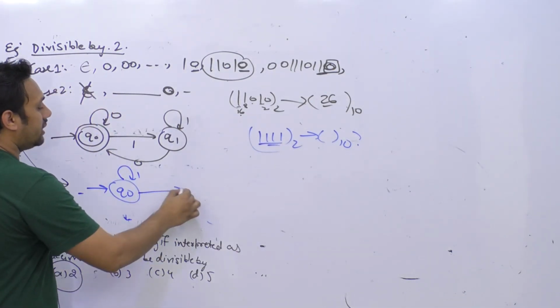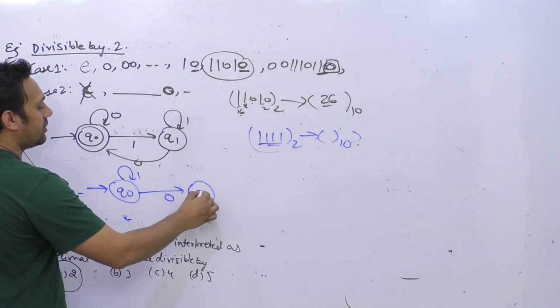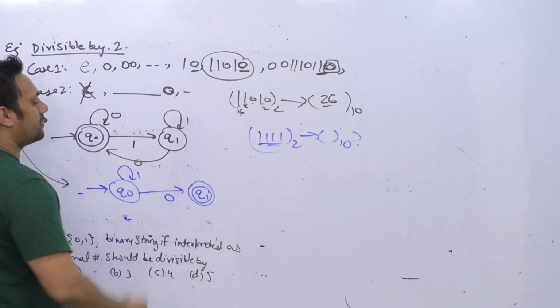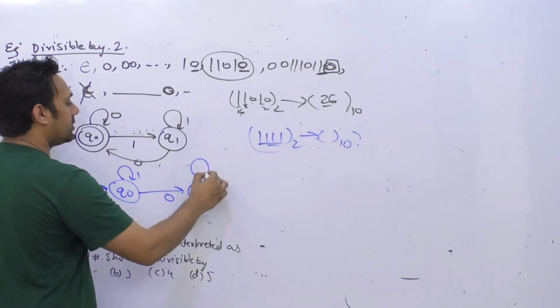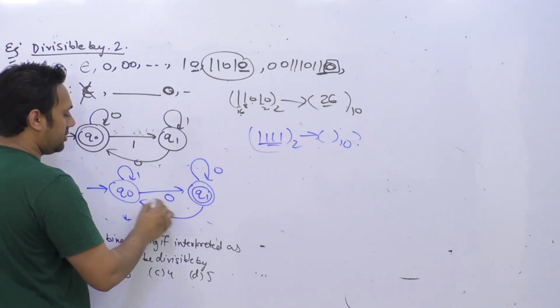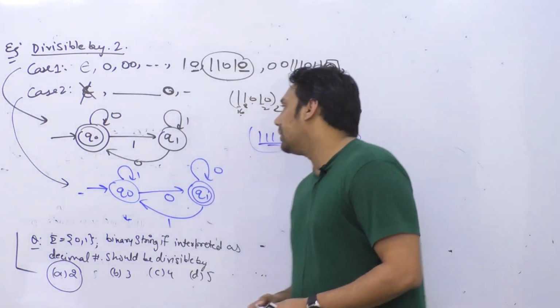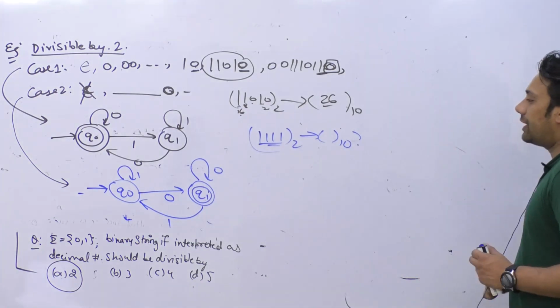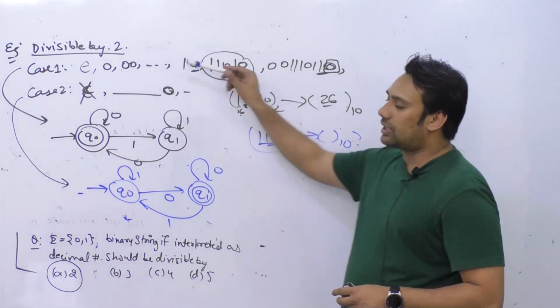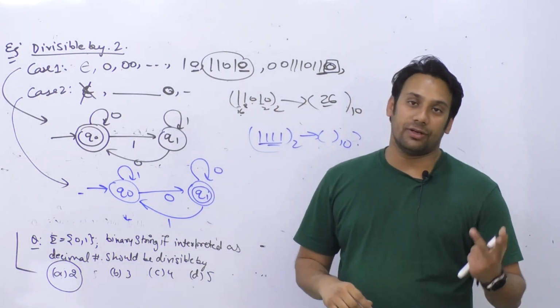But if the string ends with 0, you'll go to the state Q1 and you are going to accept it. At the end there can be any number of 0s, but if you get a 1 at the end, you'll go back from Q1 to the other state. So this is the basic diagram, and there is a difference between both of them. You can try to understand these two diagrams. These are two different cases, and these are two different answers in different books.